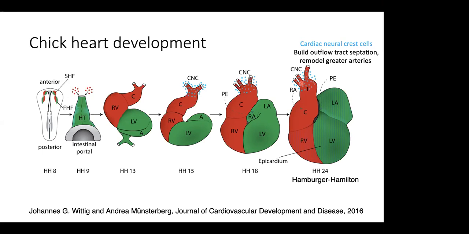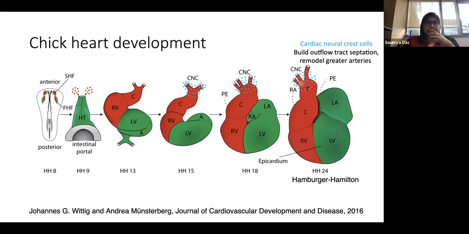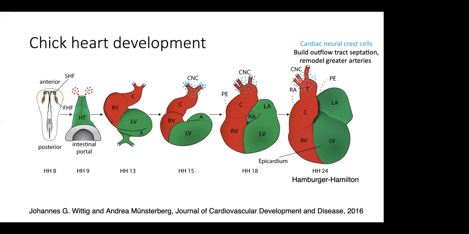Okay, thank you. So do they also come from the mesoderm? Neural crest cells, I was hoping you guys already went through this in the Dev Bio or other classes. Is it the same neural crest cells that we see in the neural tube during the folding of the neural tube?